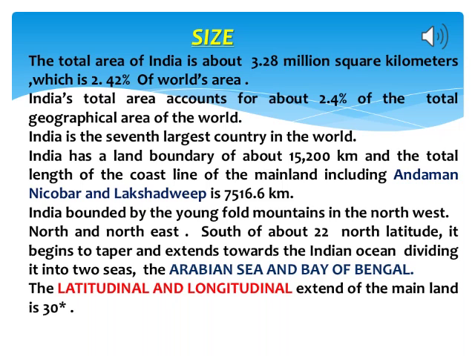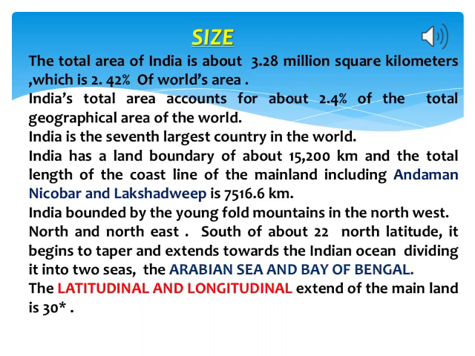India is the seventh largest country in the world, children, and India has a land boundary of about 15,200 kilometers, and the total length of the coastline of the mainland including Andaman, Nicobar and Lakshadweep is 7,516.6 kilometers.